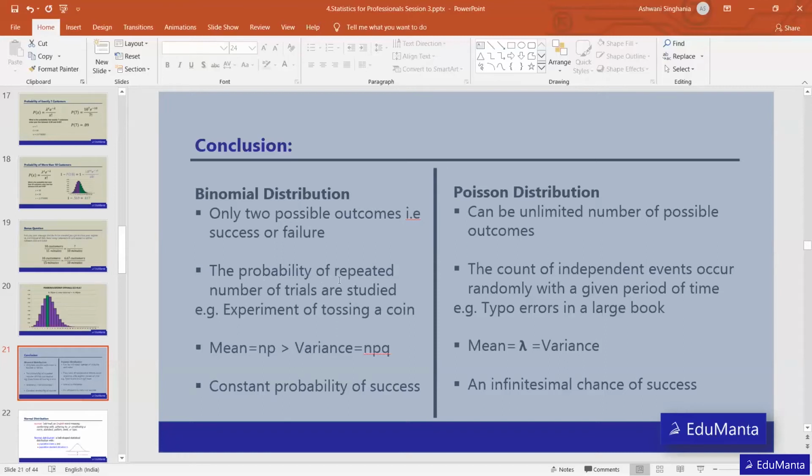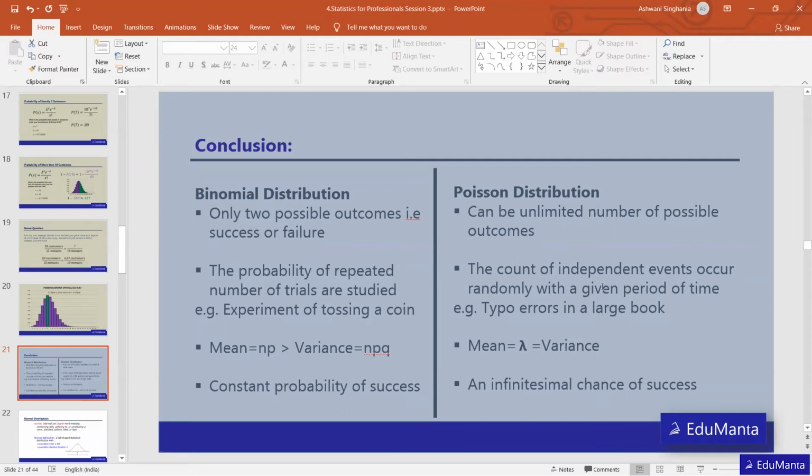In binomial distribution, we study the probability of a repeated number of trials, where the trials keep on repeating. Whereas in Poisson distribution, we count independent events occurring randomly within a given period of time.